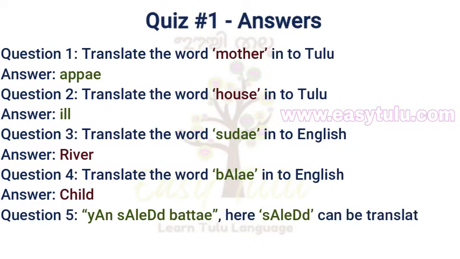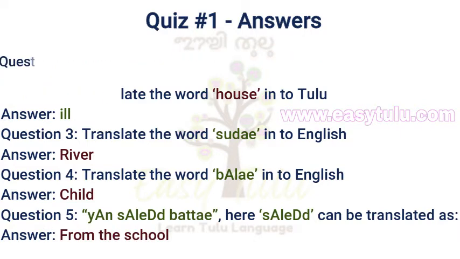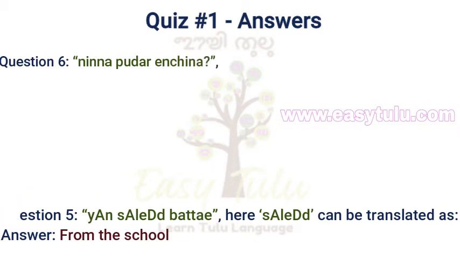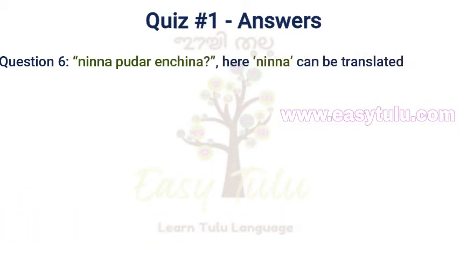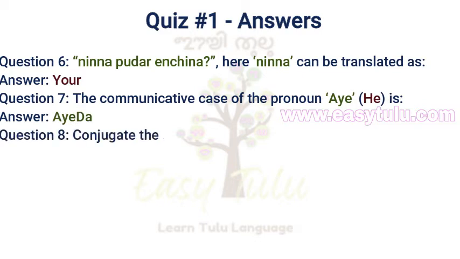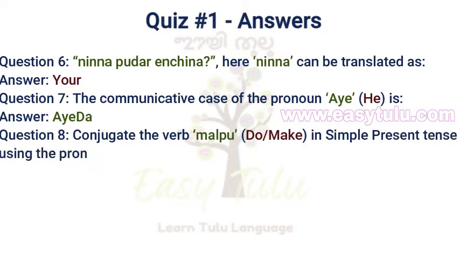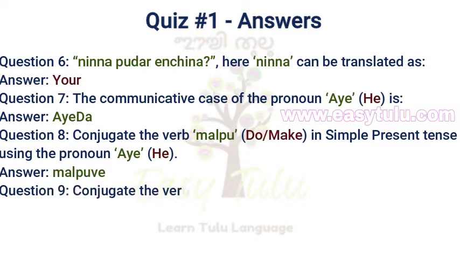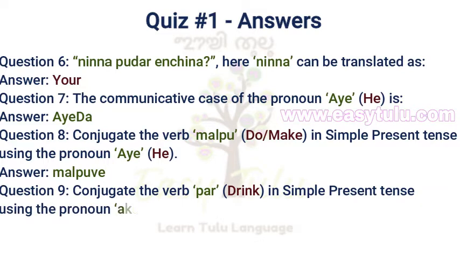Here Salerdu can be translated as: answer, from the school. Question 6. Ninna Pudar Enchina. Here Ninna can be translated as: answer, your. Question number 7. The communicative case of the pronoun aye is: answer, aeda. Question number 8. Conjugate the verb malpu in simple present tense using the pronoun aye. Answer: malpuve. Question number 9. Conjugate the verb paru in simple present tense using the pronoun akulu.